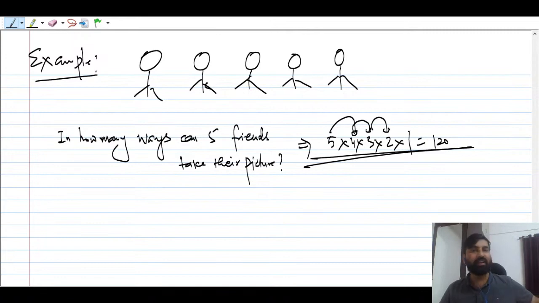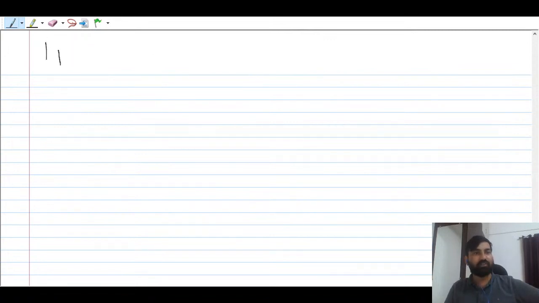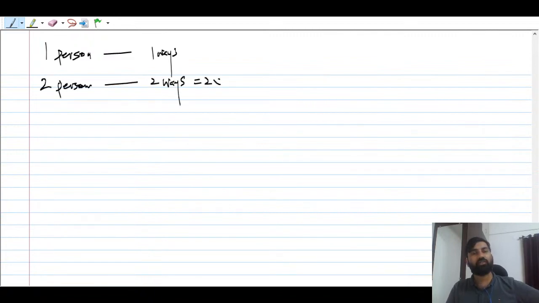One person can take a picture in one way. Two persons, two ways, or you can say 2 into 1. Three persons, how many ways? 6 ways.